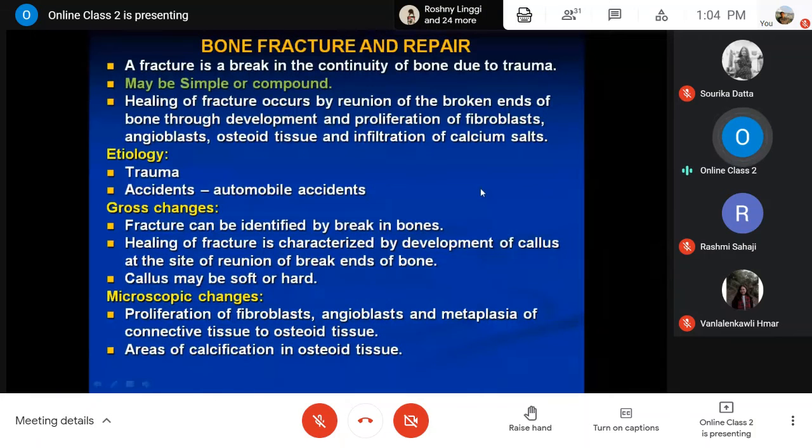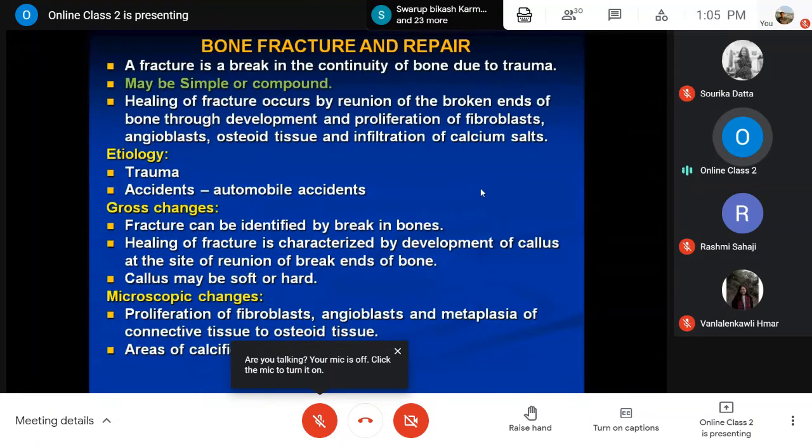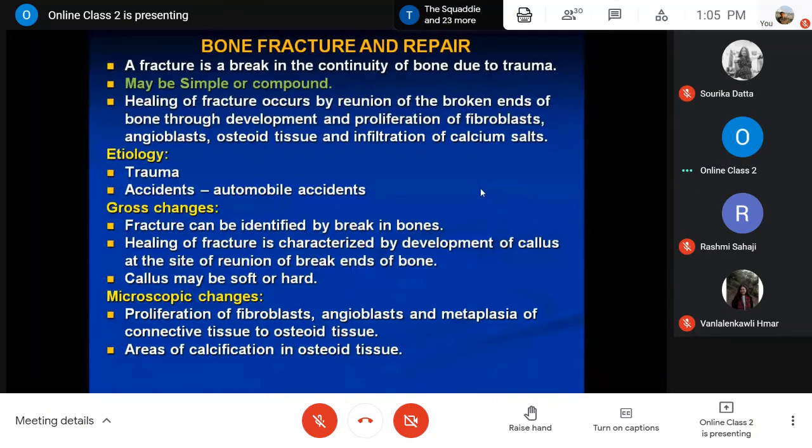So far as the etiology and causes are concerned, mainly trauma and injuries, as in automobile accidents, which are very common, or a sudden accidental fall on the ground. Very commonly people fall down in the bathroom and have the problem of fracture. So when we talk about the changes, what kind of changes are there in case of bone fracture?